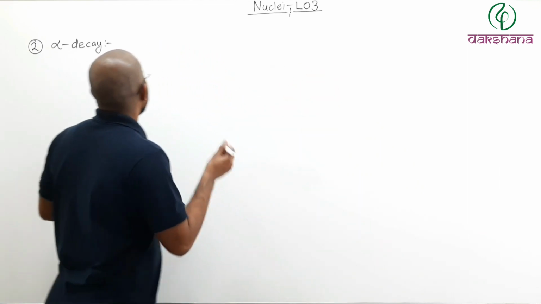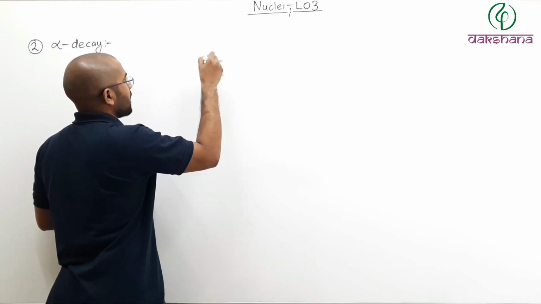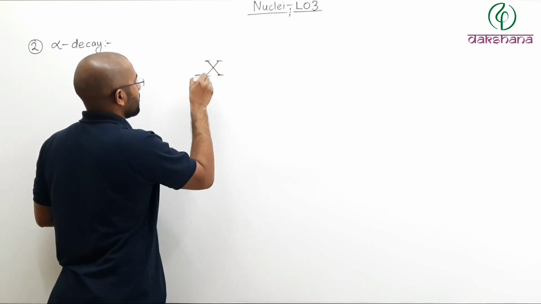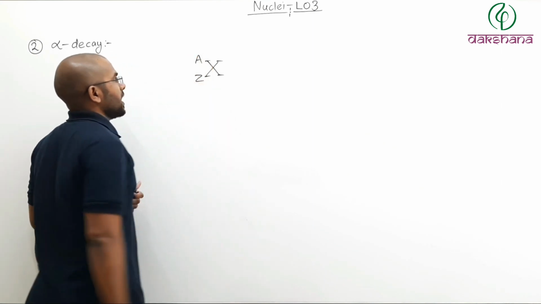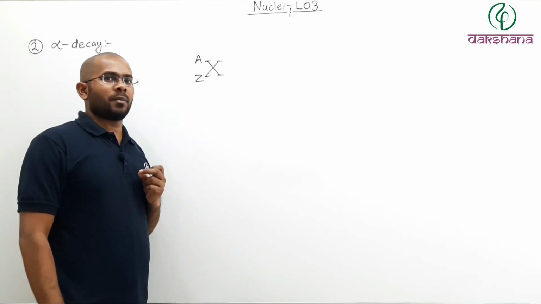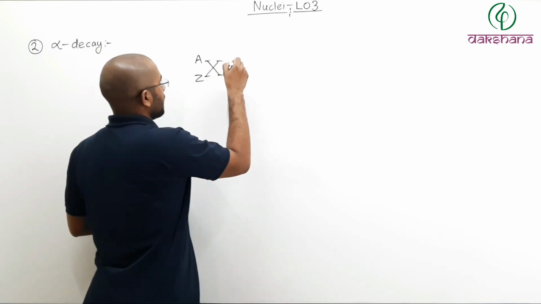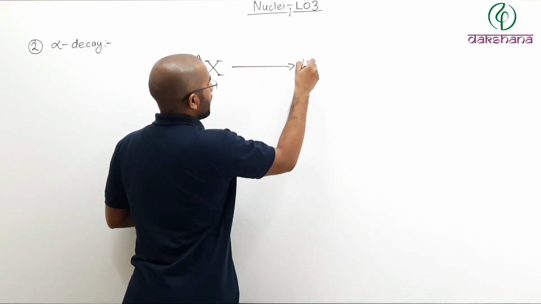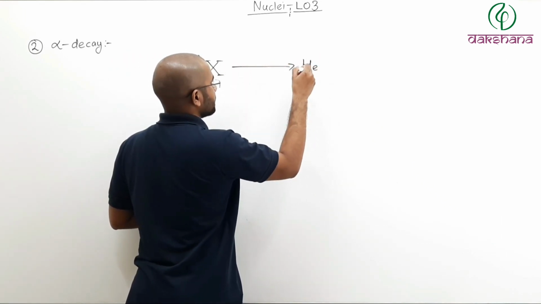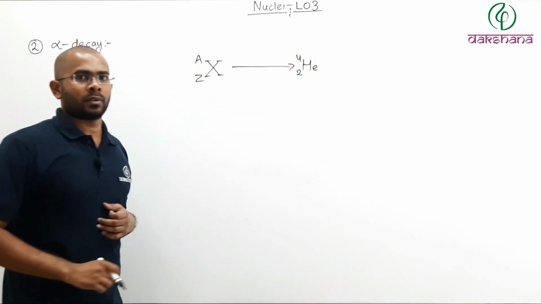So what actually happens in an alpha decay? Let us say we have an element X with atomic number Z and mass number A. The nucleus of this element wants to become more stable. So it will emit an alpha particle, with atomic number 2 and mass number 4.